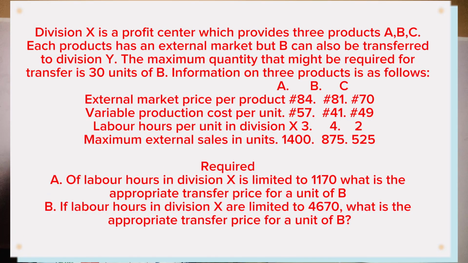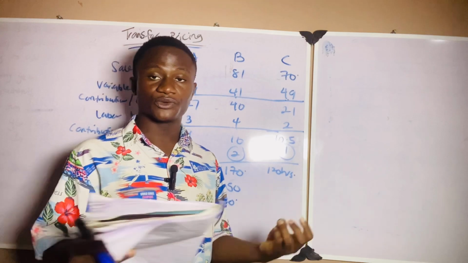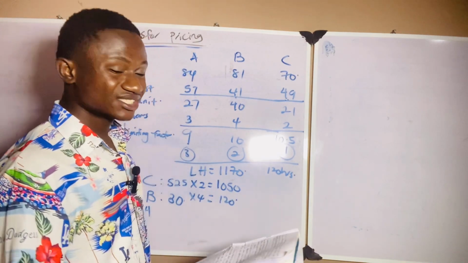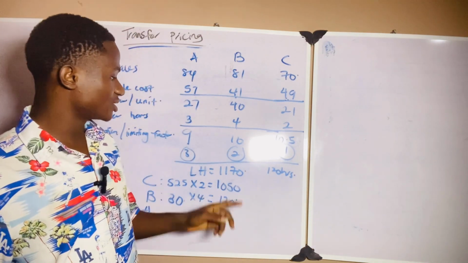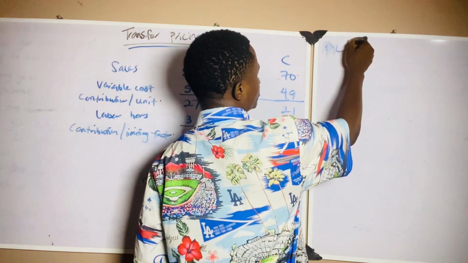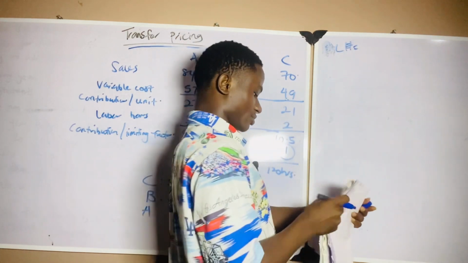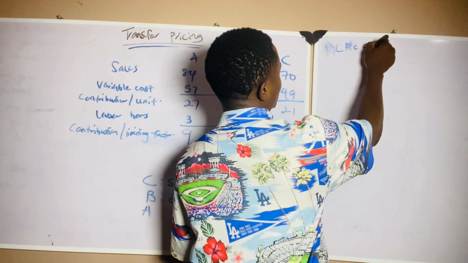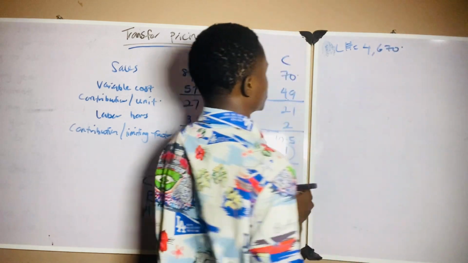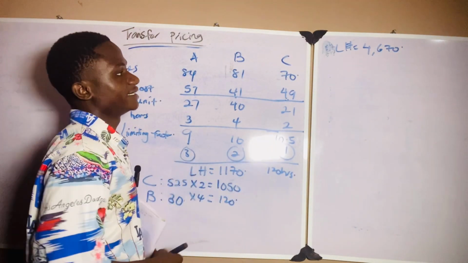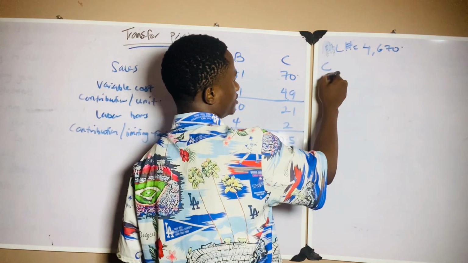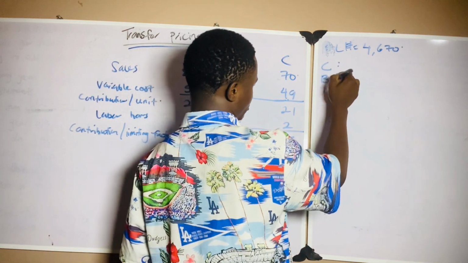It says if labor hours in division X are limited to 4,670, what is the appropriate transfer price for a unit of B? So now 4,670 is the total hours available, instead of 1,170. From what I've done earlier, C will be the first product, followed by B, followed by A. So C, B, A. Same thing.